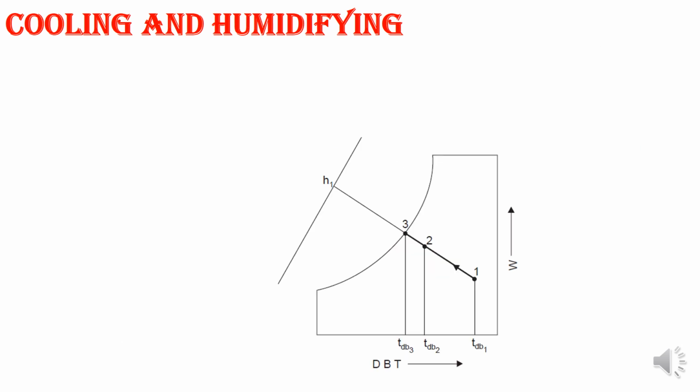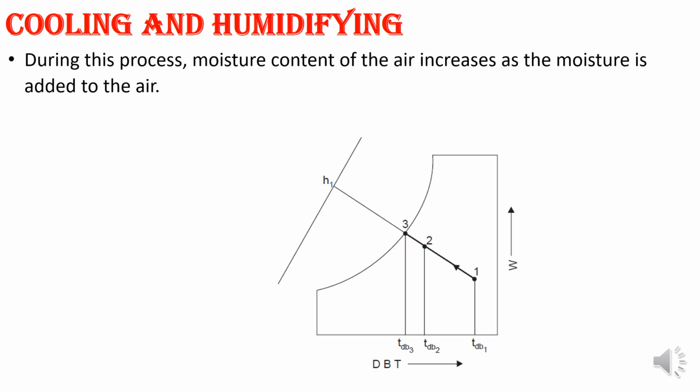Next, cooling and humidification. It is just the reverse of the cooling and dehumidification process. In the cooling and humidifying process, this is the point and this is your surface temperature, so it will come over here. 1 to 2 will be your cooling and humidification process.